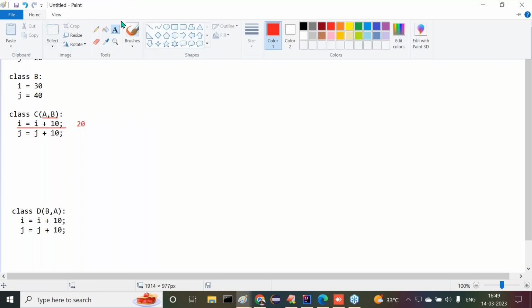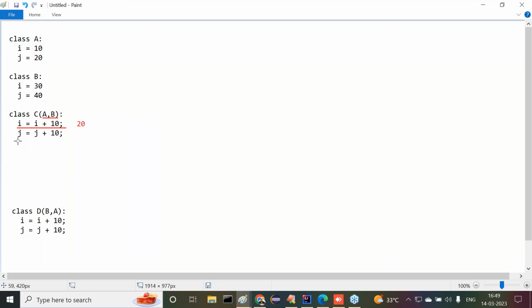What next? In the case of Python, J is equal to J plus 10. If we use this, first the PVM will search for the J variable in the current class. Do you have any J variable declaration in the current class? No, not available. When it is not available, the PVM has to get the J variable value from its superclass. How many superclasses are available for C? Two superclasses are available.